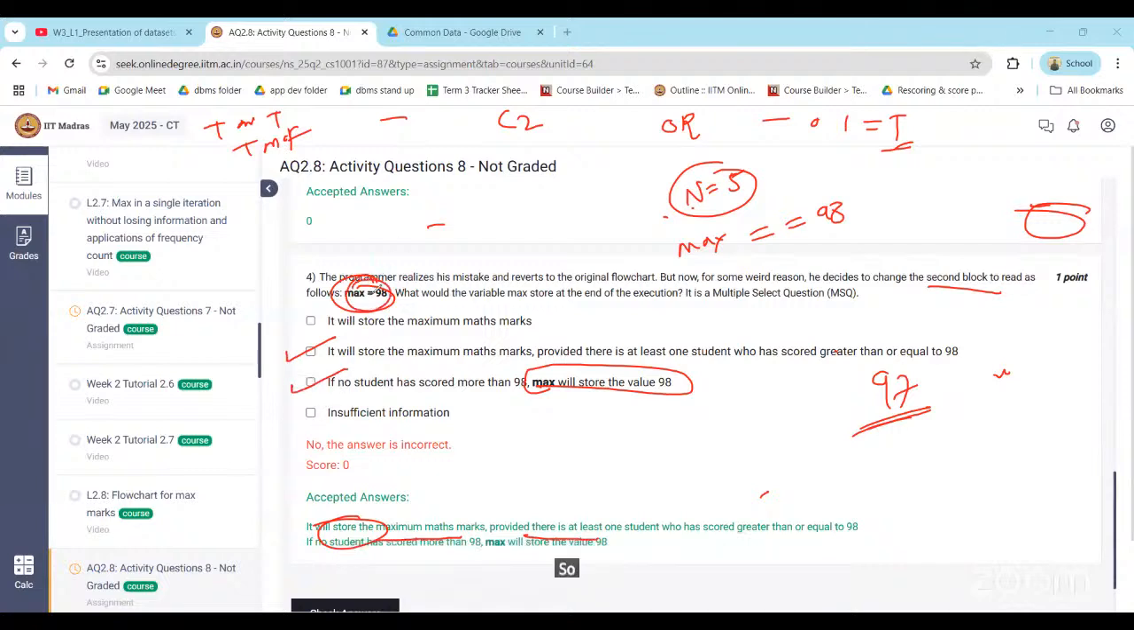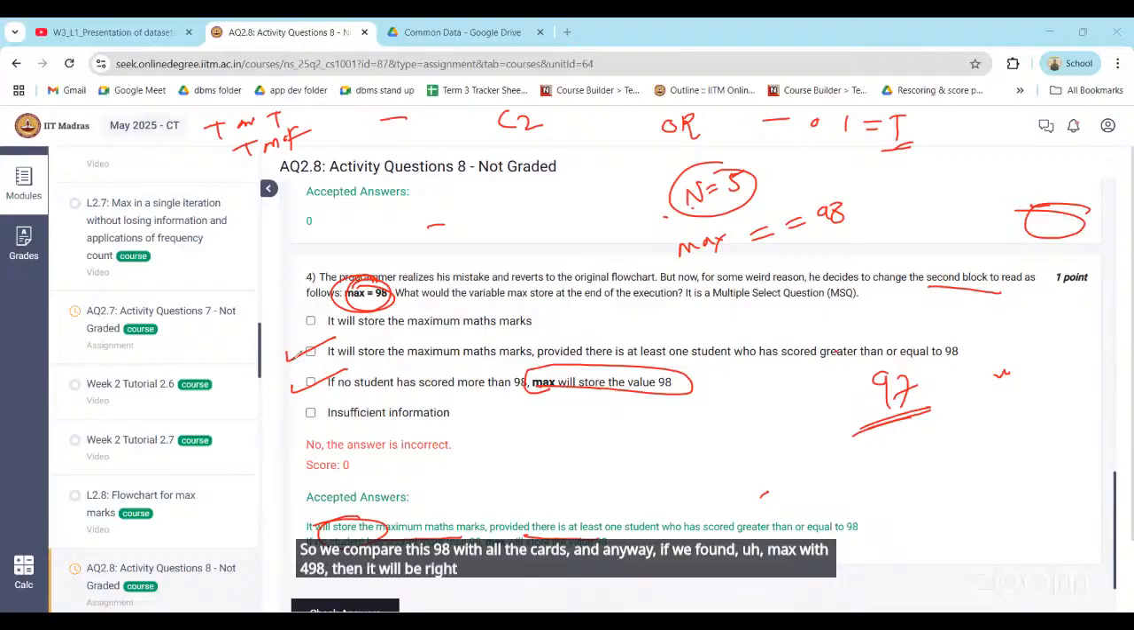So we'll compare this, can you please, with all the cards, and anyway, if we find marks with more than 98, then it will be 98 only, right? So yeah, option B is correct. Yeah, B and C. Yes.